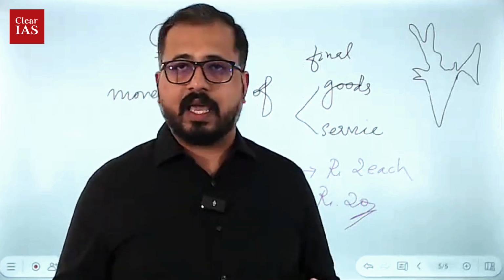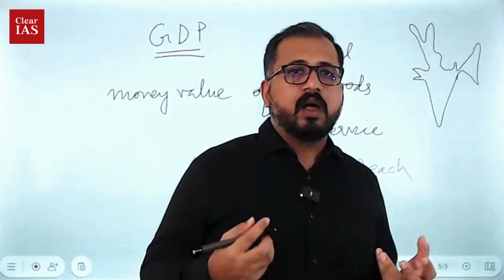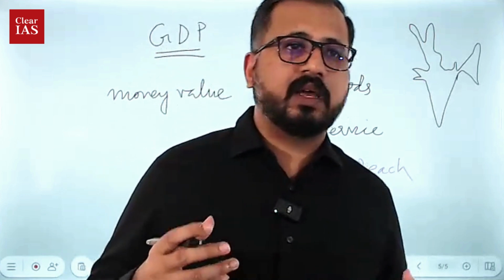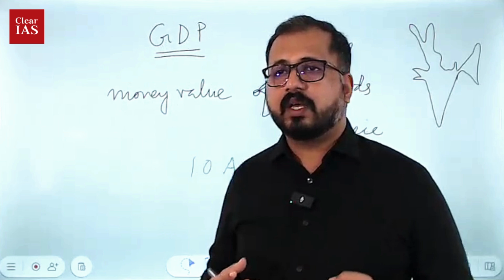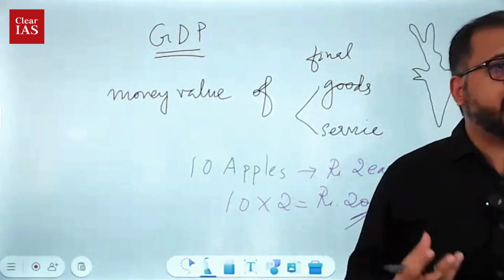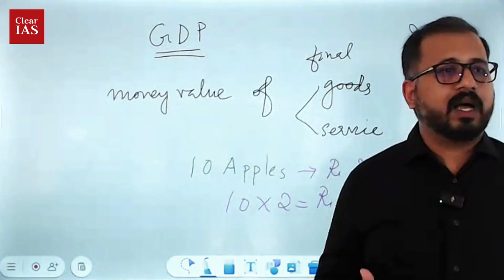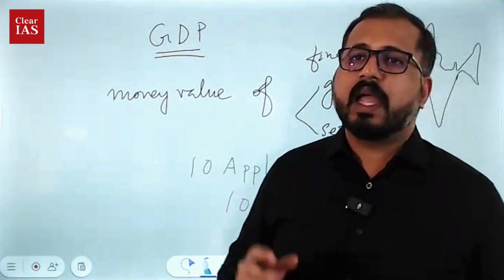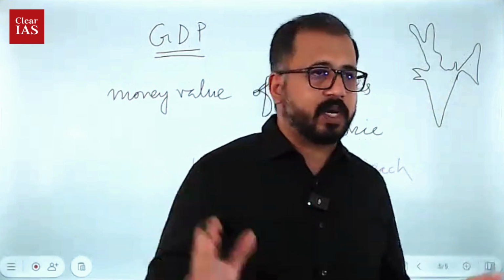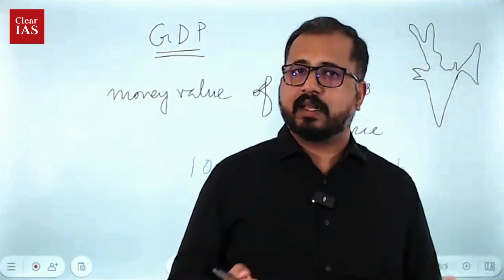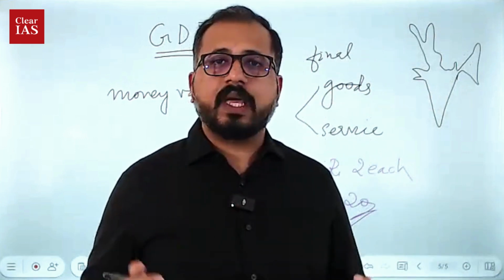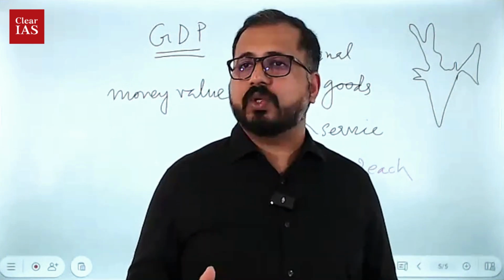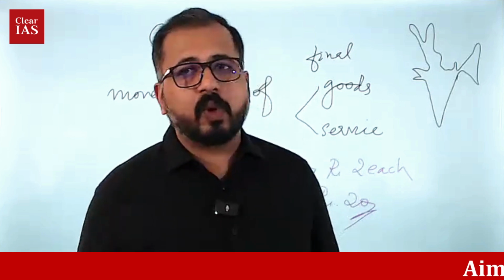So if that is the case, what will you do if Ashley is the Prime Minister and you have to ensure that India becomes the largest economy of the world? So what will you do? Increase the production, right? It's very clear. Increase the production. As of now, our Prime Minister is Narendra Modi. If he wants to make India the richest economy, the main thing he has to do is improve the production.